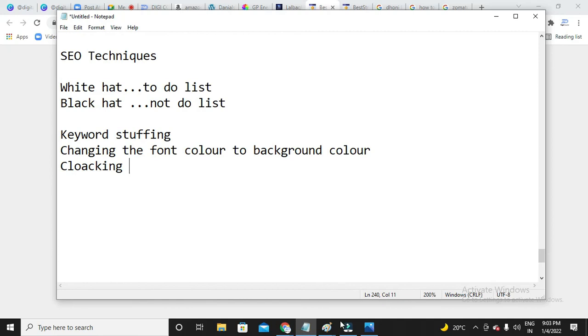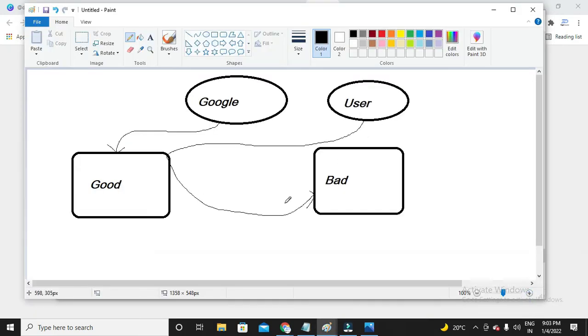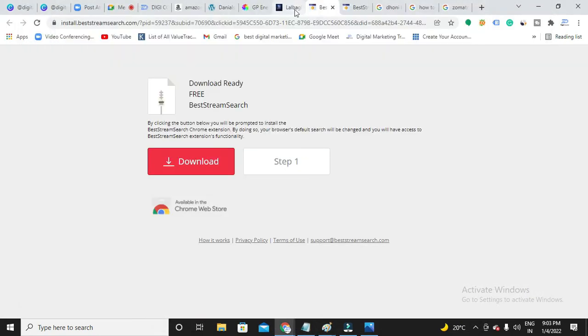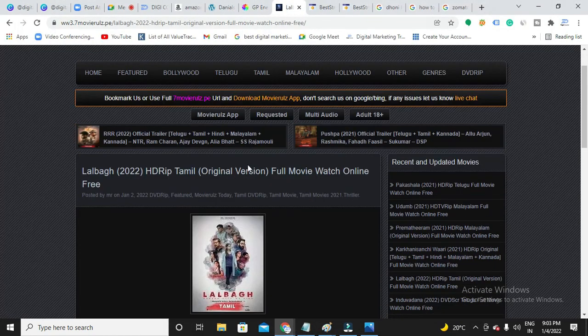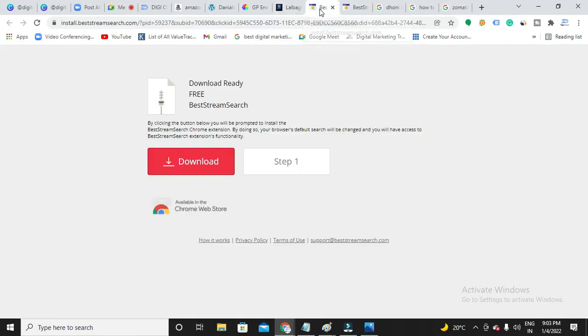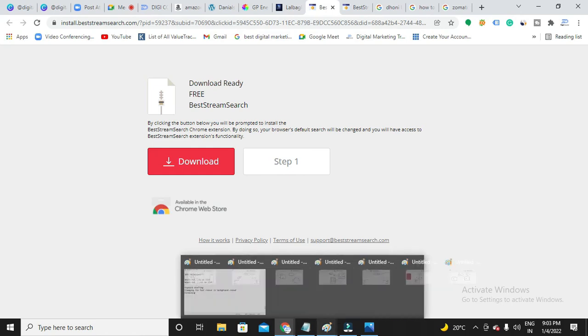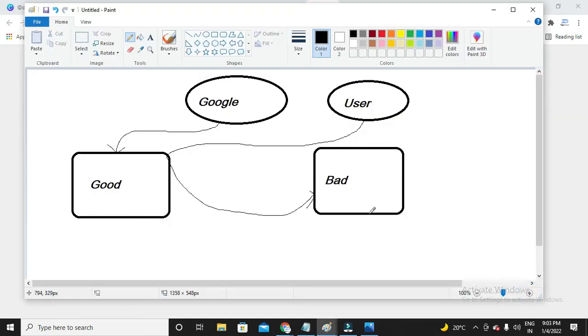Showing one content for a user and another content for Google. For Google, they have just said that this is the only page they will redirect to, but for a user, we are redirecting to some other page. This is simply called cloaking. This is also one of the black hat techniques that you should never ever perform.